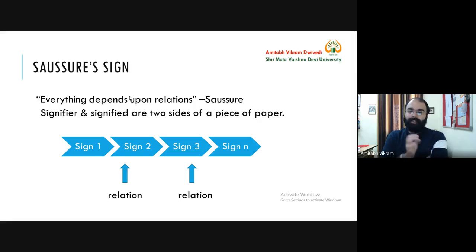One sign interacts with another sign, and this interaction is a continuous process, and through this process the entire language comes into being. We understand this language. Here the meaning of everything depends upon relations: one sign and its relation with another sign, another sign and its relation with another sign. So this entire thing goes on. It's like a chain process. So we think also in a chain process.